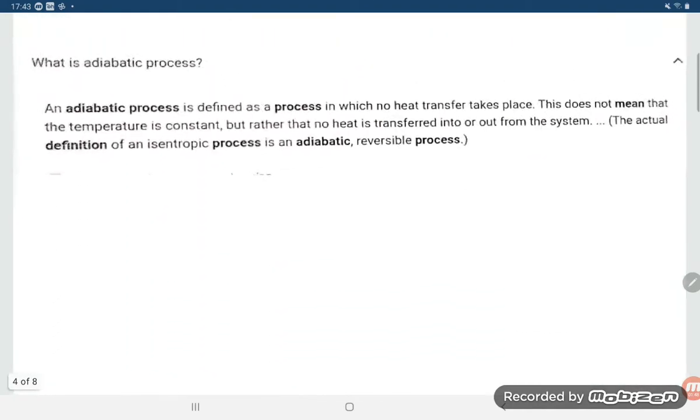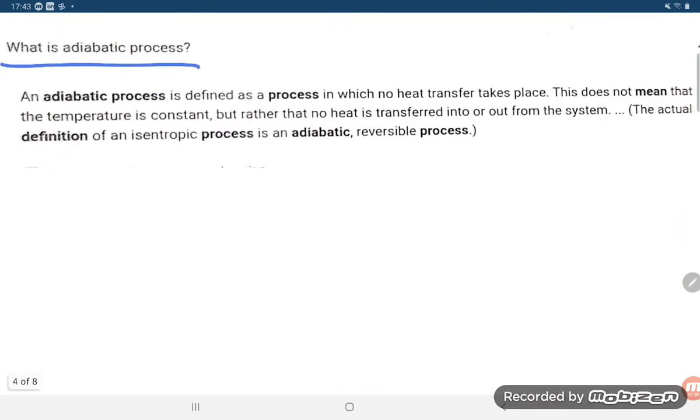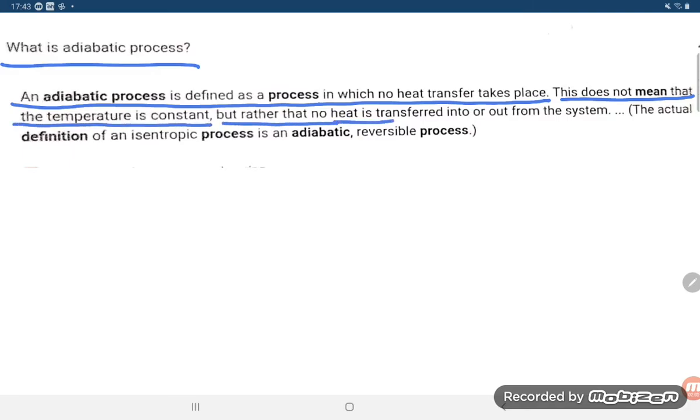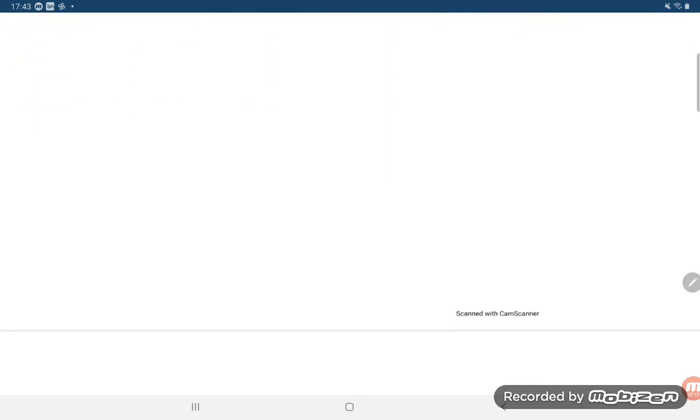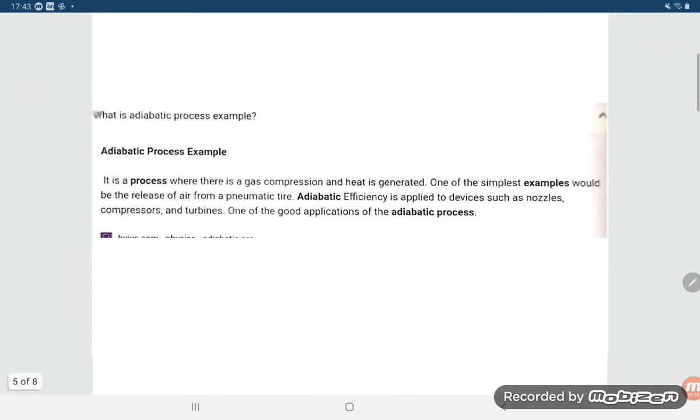Now you see some questions based on this. What is adiabatic process? An adiabatic process is defined as a process in which no heat transfer takes place. This does not mean that the temperature is constant, but rather that no heat is transferred into or out of the system. The actual definition of the isentropic process is adiabatic reversible process.